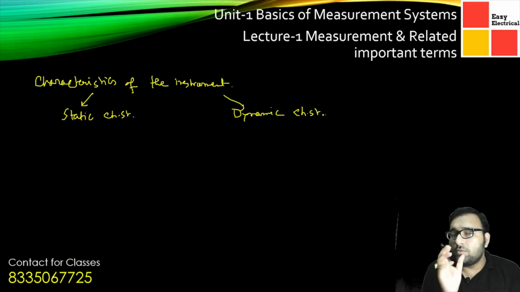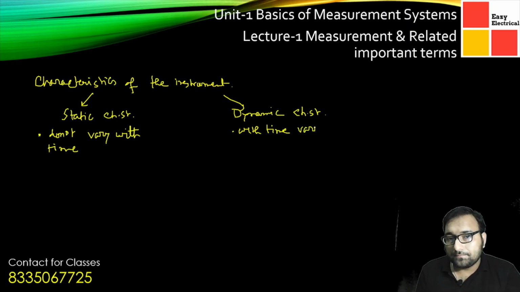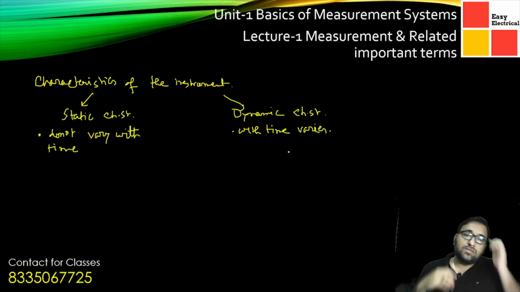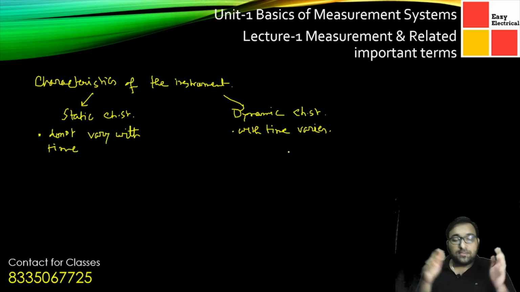Just to give you a small and simple idea, the characteristics of the instruments that do not vary with time are called static characteristics. The characteristics of the instrument that vary with time, we call dynamic characteristics, and the characteristics that do not vary with time, we call static characteristics.